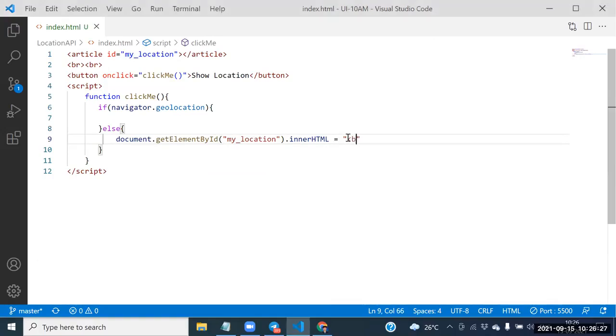Here itself we need to place the bold tag. Browser not supporting Google Maps. Coming to the else condition, the browser is not supporting Google Maps here. Okay? Fine. Now see this one here, guys.